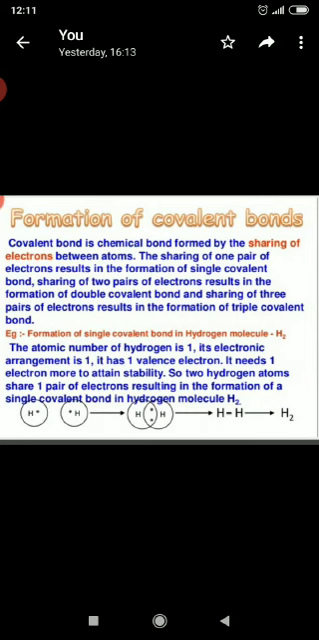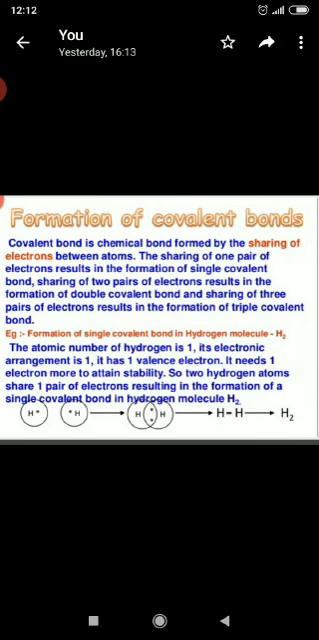So, formation of covalent bond. A covalent bond is a chemical bond formed by the sharing of electrons between atoms. Depending upon the number of electrons shared, there are different types of covalent bond: single covalent bond, double covalent bond and triple covalent bond. The sharing of one pair of electrons results in the formation of a single covalent bond. Sharing of 2 pairs of electrons results in the formation of a double covalent bond, and sharing of 3 pairs of electrons results in the formation of a triple covalent bond.